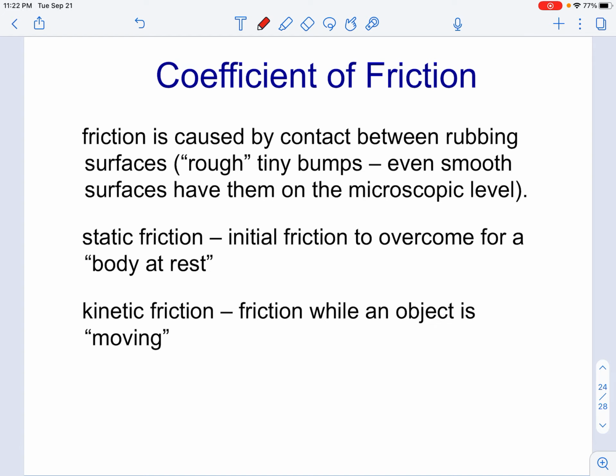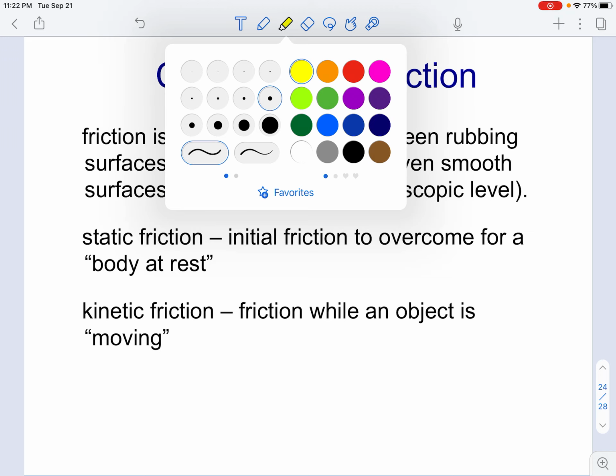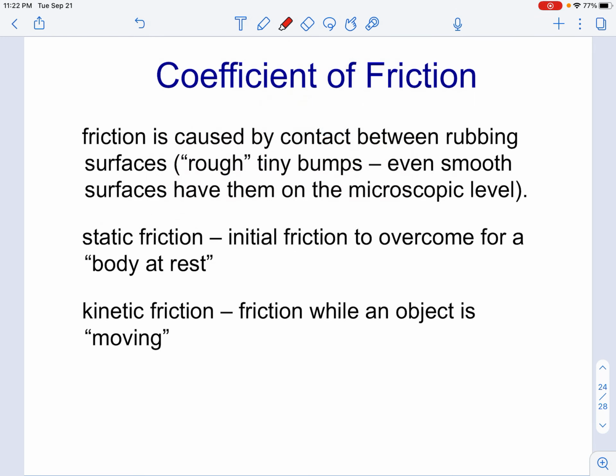So if we are talking about trying to move the desk in the classroom, we know that there is friction between the desk and the floor. That desk has some amount of initial friction because it is sitting in contact with the floor. There is some sort of friction that is there.